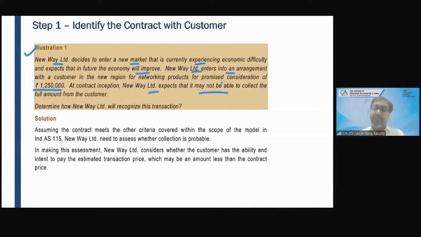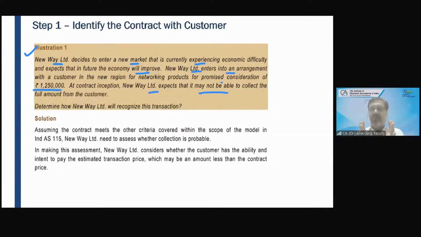And for example, when this debtor came for paying 8 lakh rupees, the debtor has also promised to pay additional 2 lakh rupees. He promised, he gave a date, he said I will pay you these 2 lakh rupees more. In that case, while you have received only 8 lakh rupees, he has promised to pay you 2 lakh rupees also, and you expect that you will be able to collect this 2 lakh rupees more. So you will also recognize this 2 lakh revenue at that point of time when it becomes certain, right?